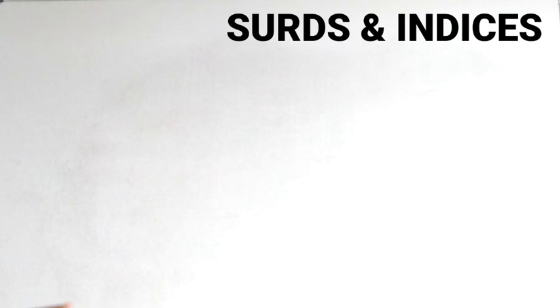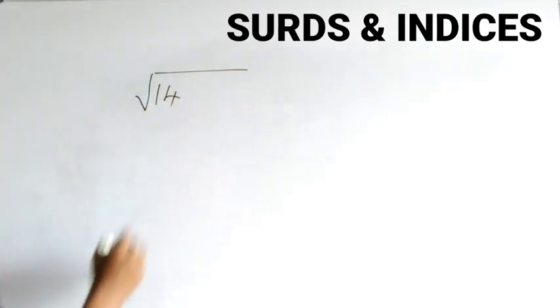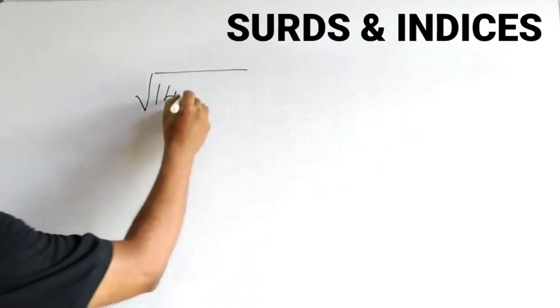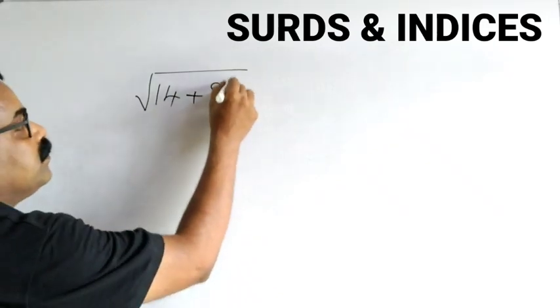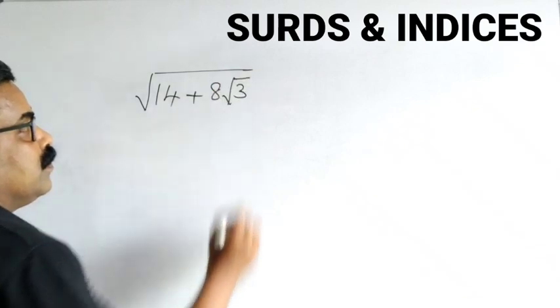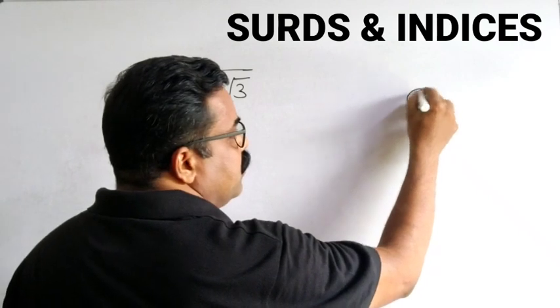So next question, root of 14 plus 8 root 3, and options are given.